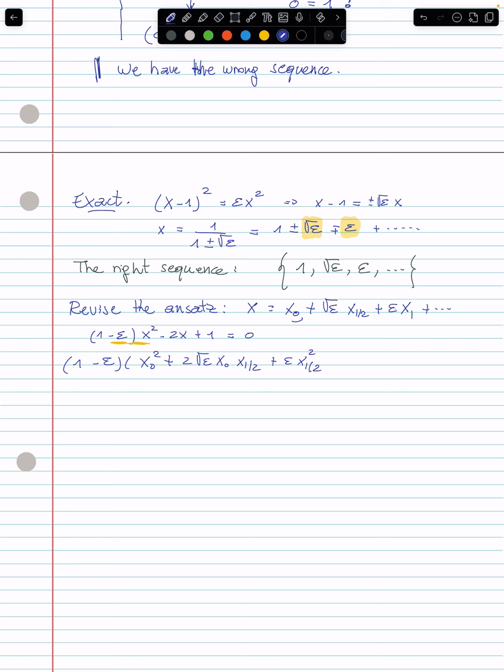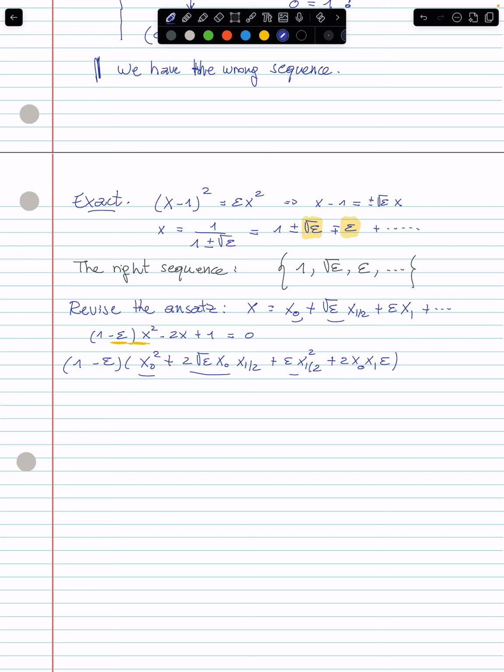Let me just check. So this is the square of the first. That's the double product. Then we have the square of the second. Yeah, of course, I'm missing the double product, 2x0 x1 epsilon plus other terms.